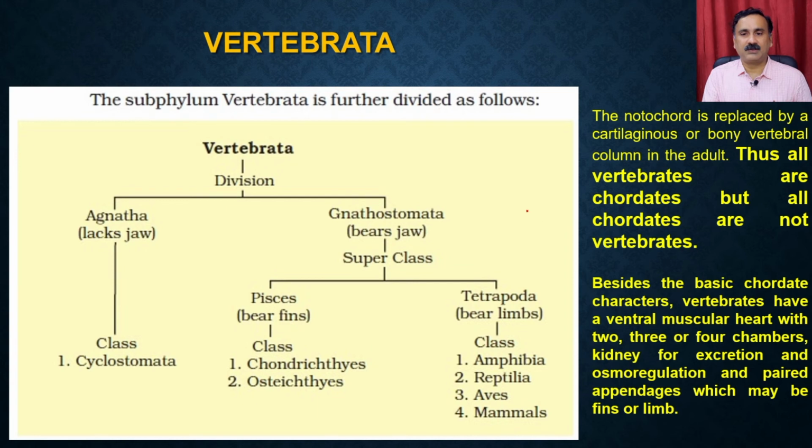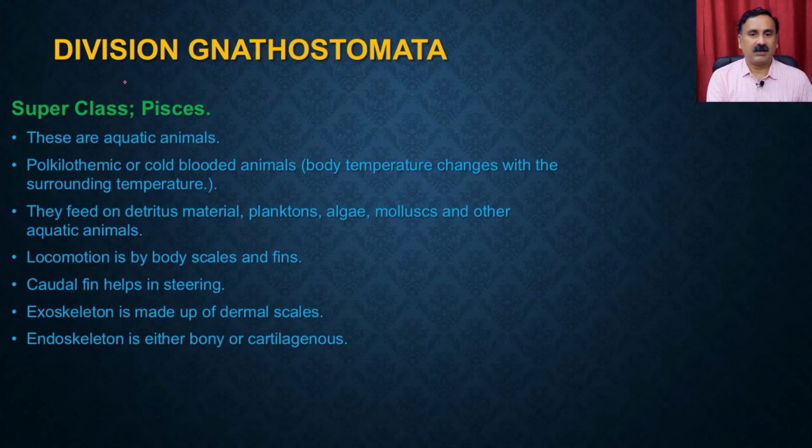Now let's talk about the vertebrata. So we have discussed the division Agnatha. Now we are going to talk about the Gnathostomata, where we have the two superclasses. One is called Pisces, the other one is called the Tetrapoda. So division Gnathostomata, superclass Pisces. These are the aquatic animals. They are poikilothermic or cold-blooded animals, which means their body temperature changes with the surrounding temperatures.